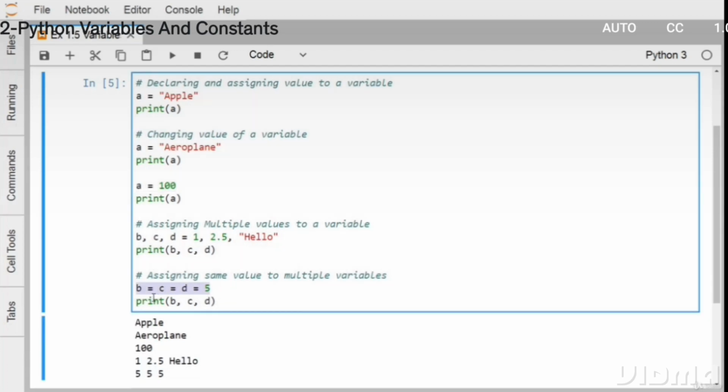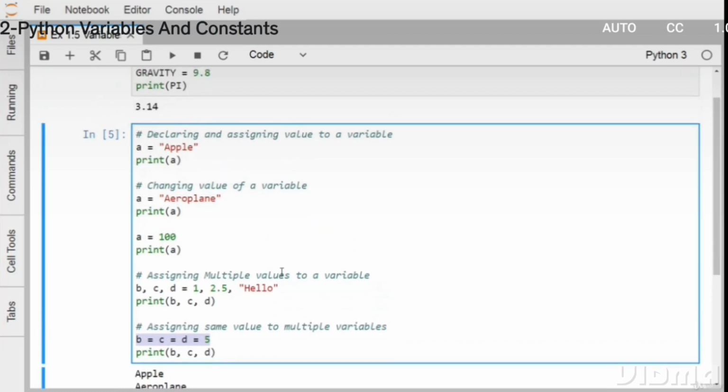Next is assigning the same value to multiple variables using a single statement in the same line. So b is equal to c is equal to d is equal to 5. That means 5 is getting assigned to b, c and d at the same time in a single assignment statement. So 5 5 5 is going to get printed here.